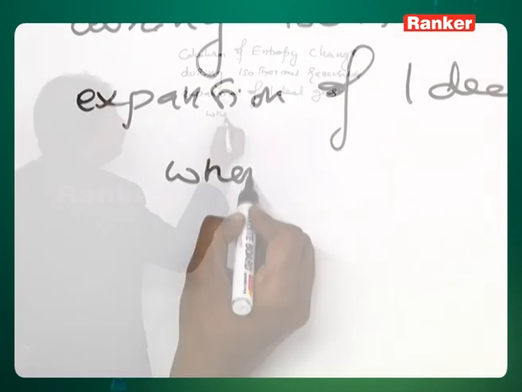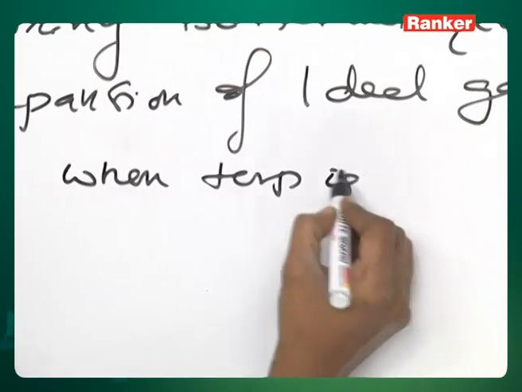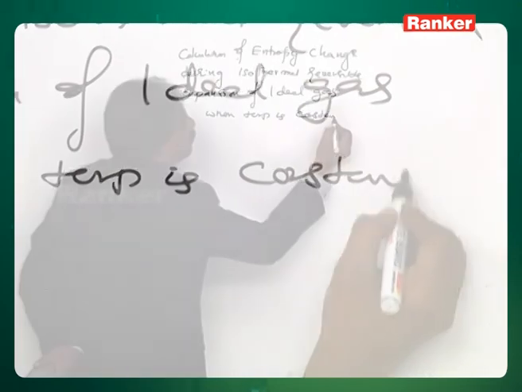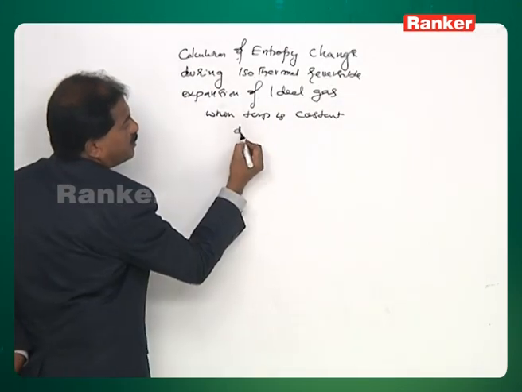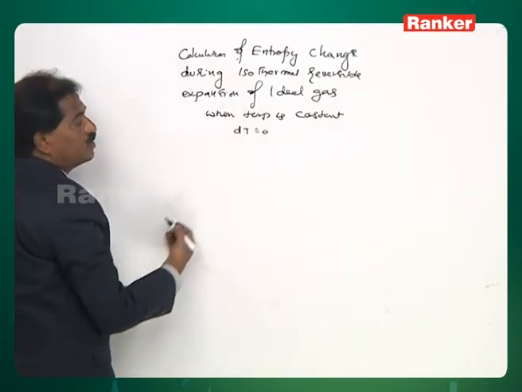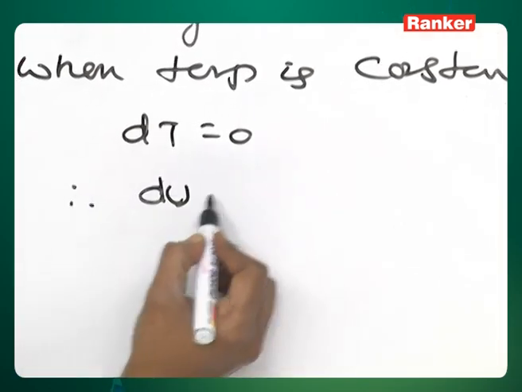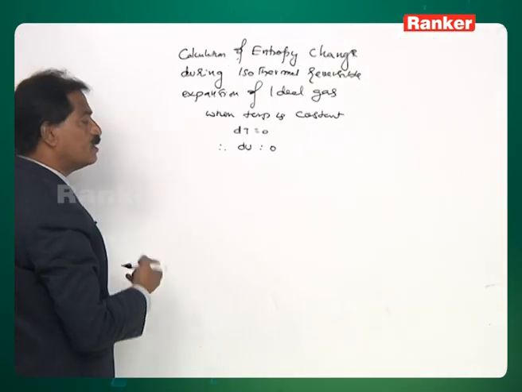That means when temperature is constant, that means when dT is equal to 0, change in internal energy is also 0. Change in internal energy is 0.